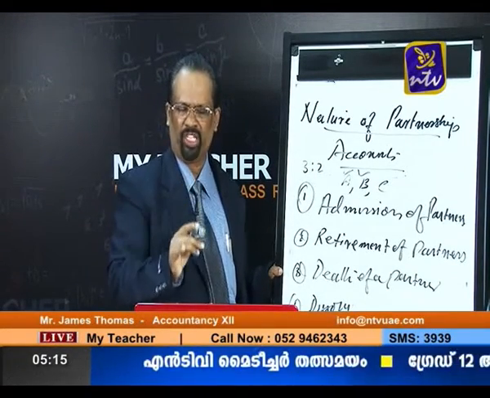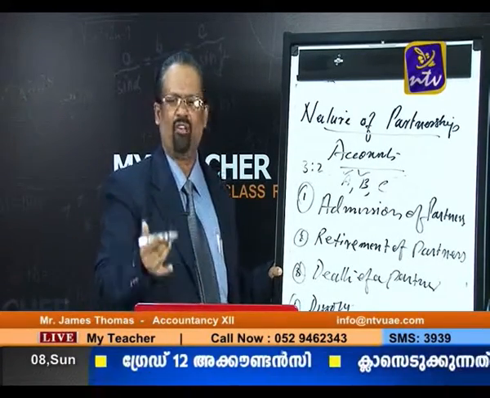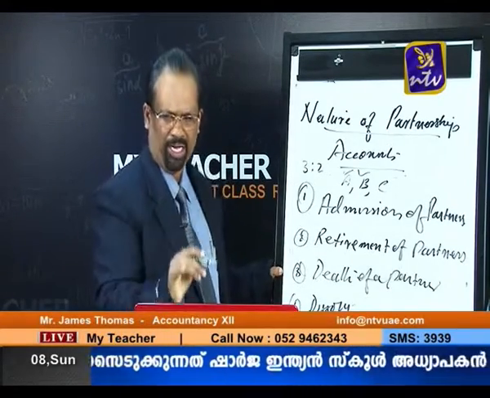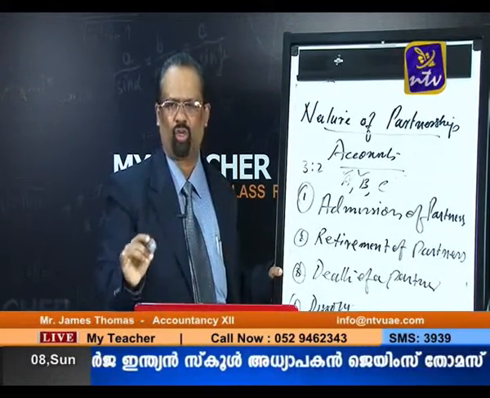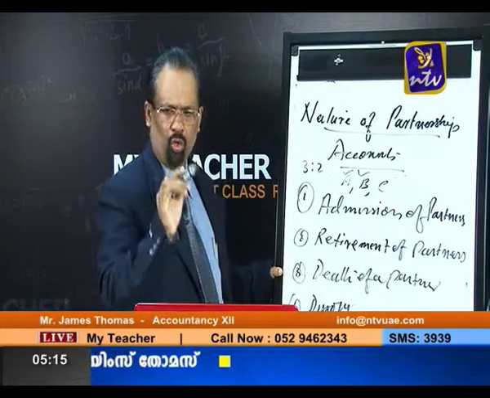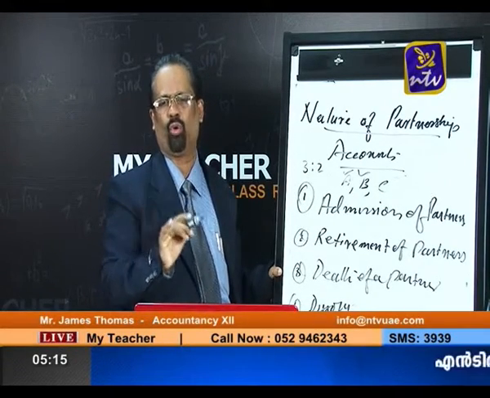See, under super profit method, how can we calculate goodwill? First you find out average profit, then you find out normal profit, and the third step is to find out super profit. That means average profit minus normal profit is equal to super profit. Therefore, goodwill is equal to super profit into number of years' purchase.